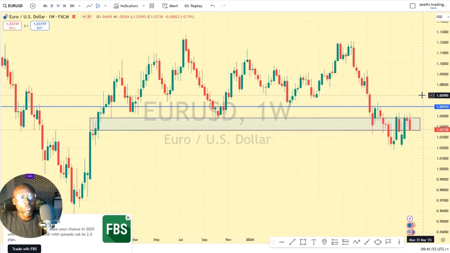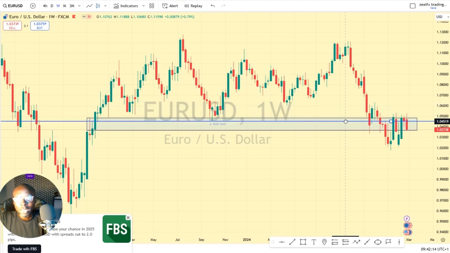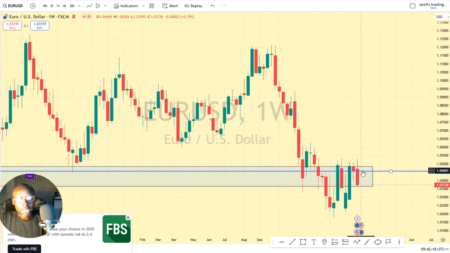So let's look at the trend of the EURUSD on the weekly chart. You can see we still have a series of lower highs. So long as we have this series of lower highs, this shows that we have a downtrend structure on the weekly chart. So now the euro has told us that we are resuming a downtrend movement this week. So all we expect on the EURUSD now is a price retracement back to this resistance before we look at our selling opportunity.